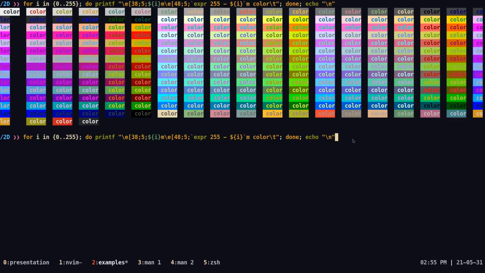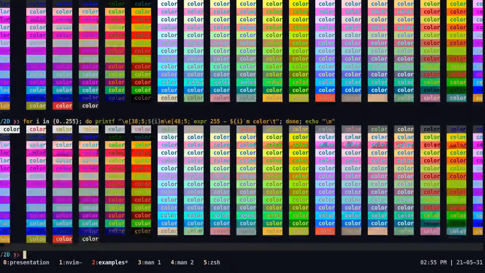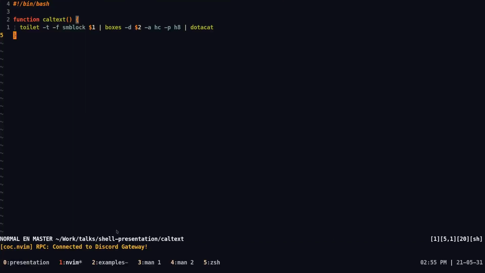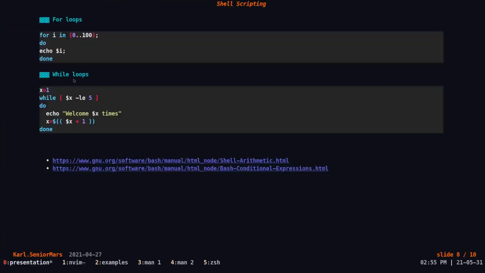I think that's a pretty cool example of what bash and for loops can do, because you can get a pretty example like this, although it's not the best in my terminal. And then there are also while loops. I don't really use them a lot, but they are pretty handy. The syntax is also like, you do while a condition, do stuff inside. In the example I gave, we're just incrementing x until it reaches 5.